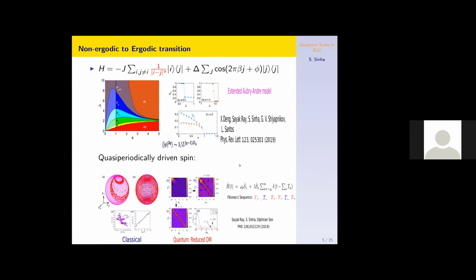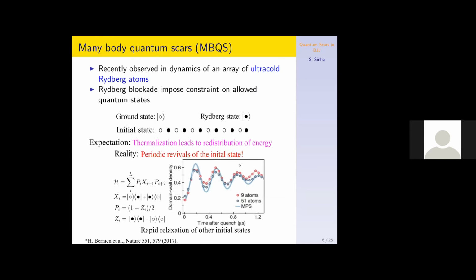In a recent experiment, this many body quantum scarring phenomenon has been observed in a chain of Rydberg atoms. If one starts with some special initial states, like a charge density wave-like state, it turns out that these particular special initial states do not relax or thermalize.